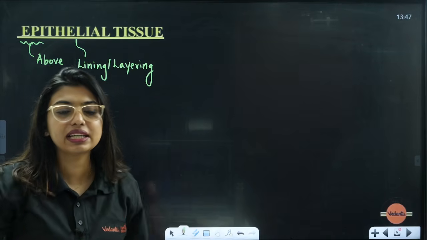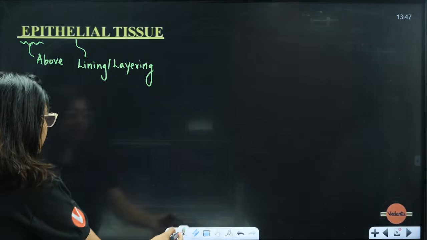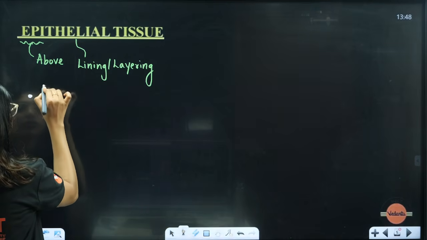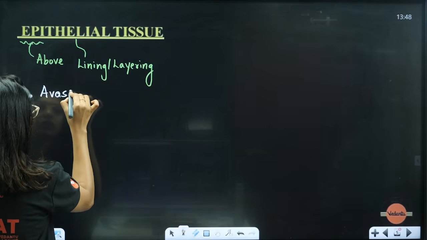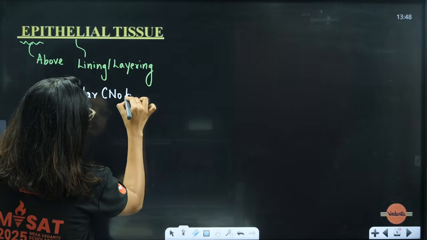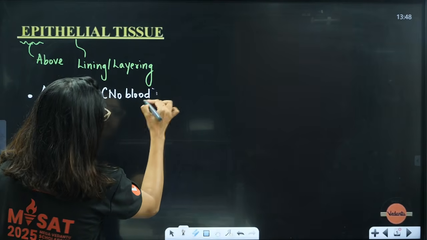That means it is present this way. Now, students, one very special thing about these tissues is that they are avascular. What is avascular? They do not have blood vessels. No blood.